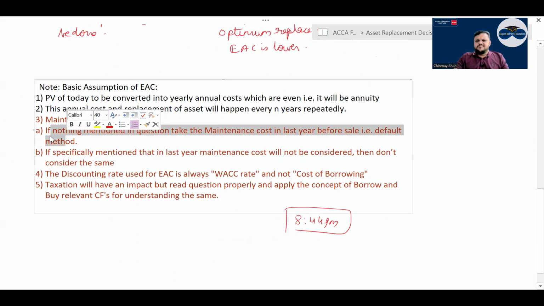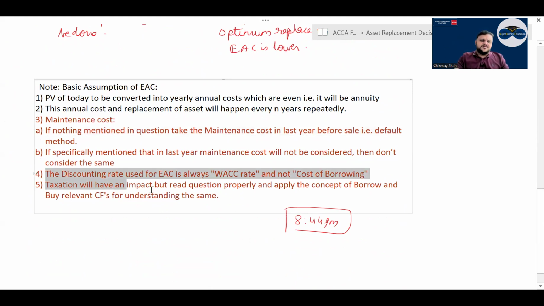But if it is said every year maintenance cost कुछ XYZ होगा, तो उसको लास्ट ईयर में भी आप कंसिडर करेंगे. Before sale you do the maintenance and then sell the car or machine, correct. Discounting rate is the WACC rate and not cost of borrowing.